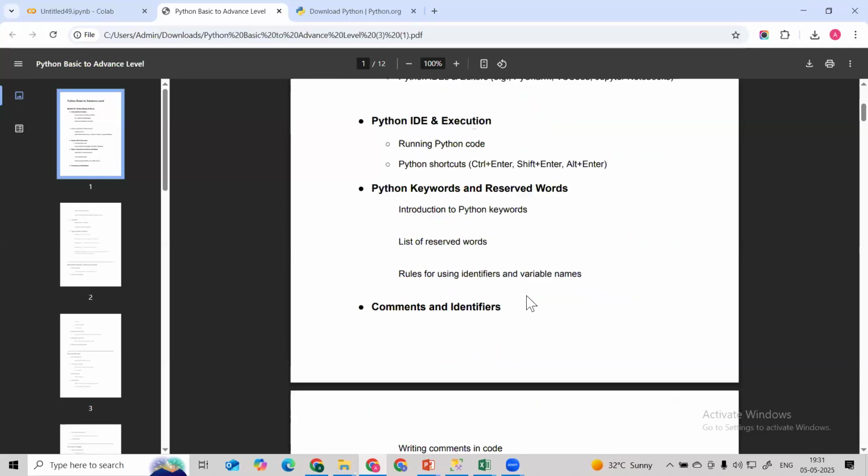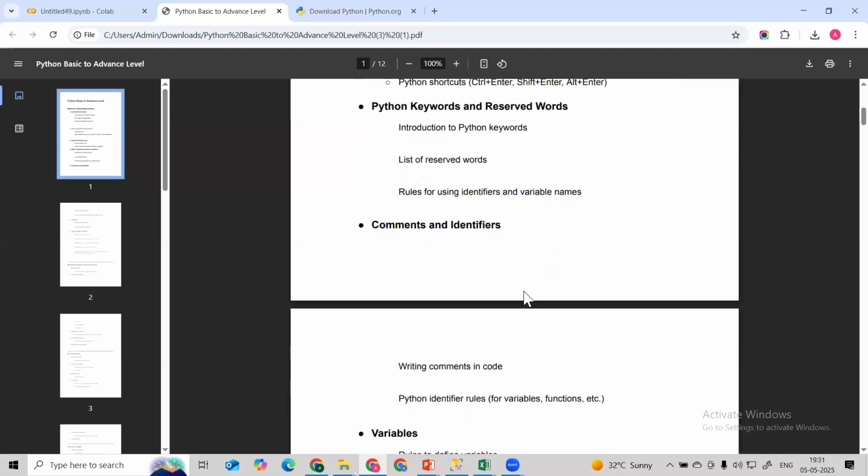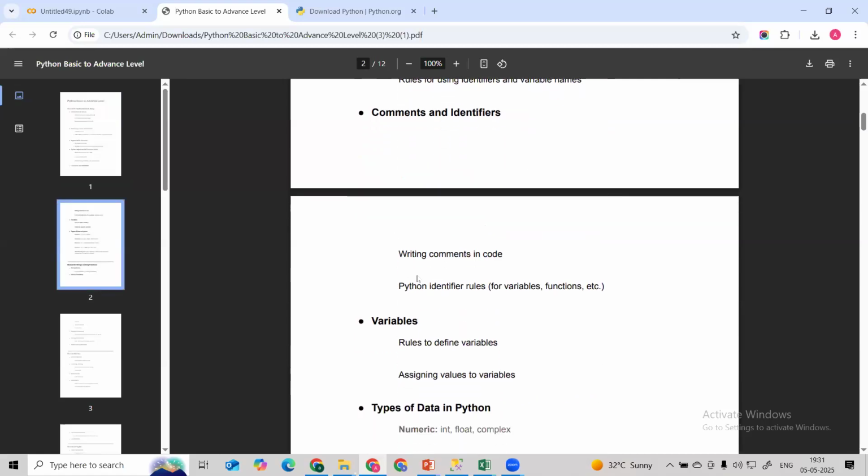And then we are going to learn what the different reserved keywords are in Python. Then we are going to learn about comments and how we utilize them, and what the different kinds of identifiers are in Python. So, writing comments in the code, and how we utilize identifiers: variables, functions, etc.